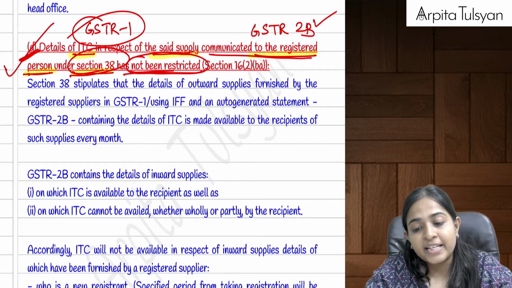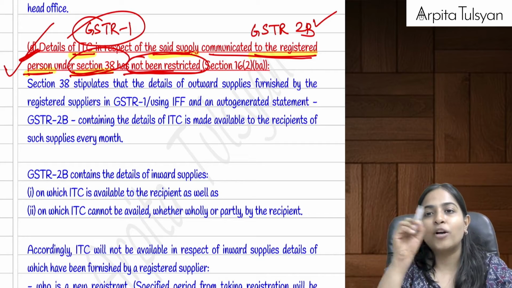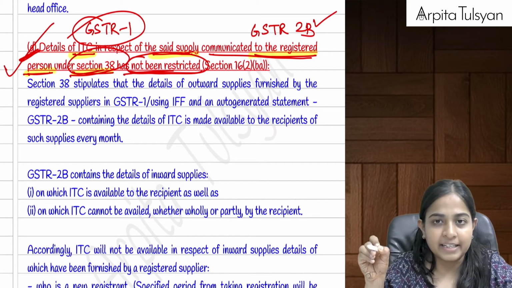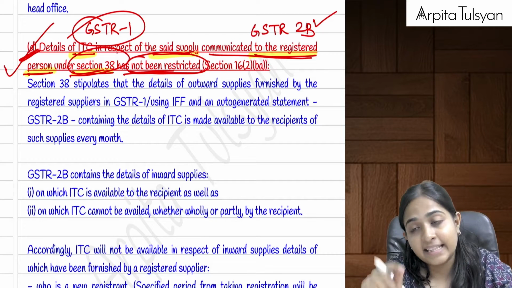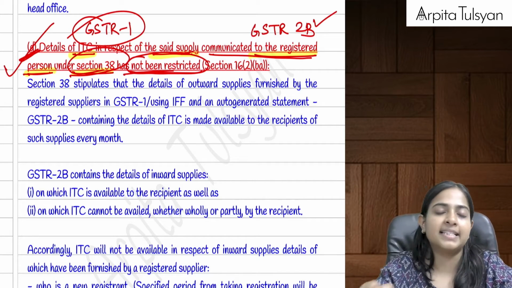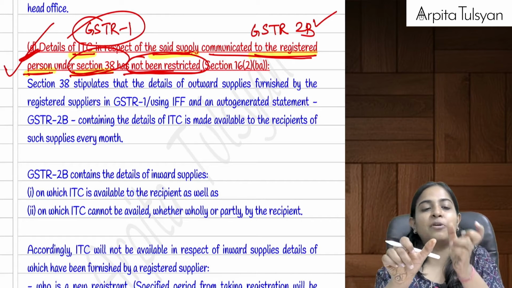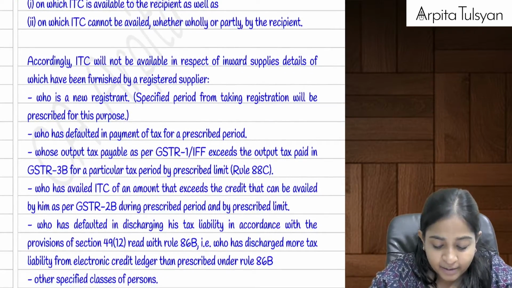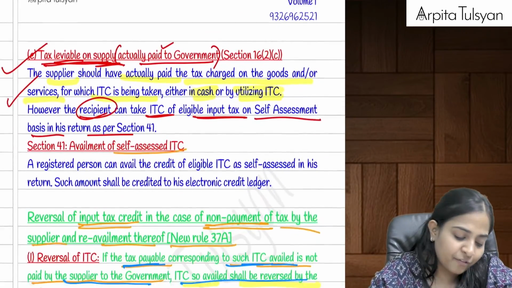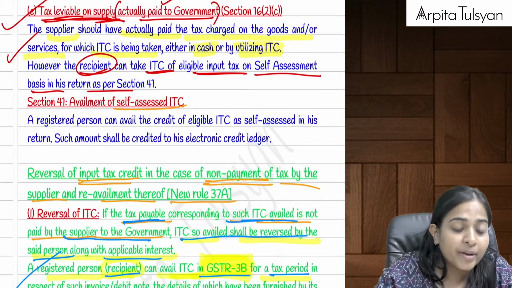Now here they are telling that the credit which is reflected in my GSTR 2B should not fall under restricted credit. Okay, when you see GSTR 2B, there are subsheets. In that particular Excel form, there are subsheets which say this credit is eligible, this credit is ineligible, or this credit is restricted, this is not restricted. So the credit should not fall under the restricted column. If it falls under the restricted column, then in that case, ITC of that particular amount will not be available.